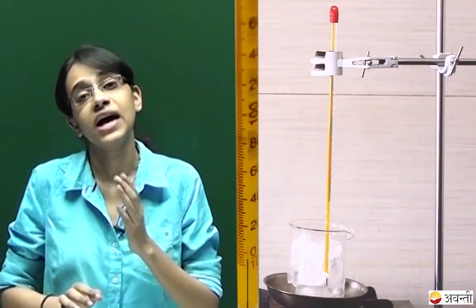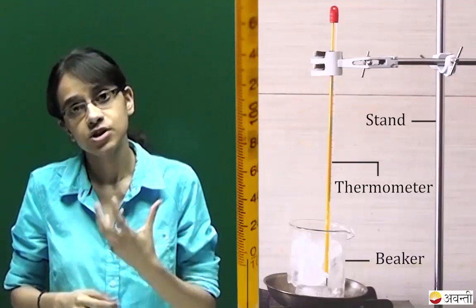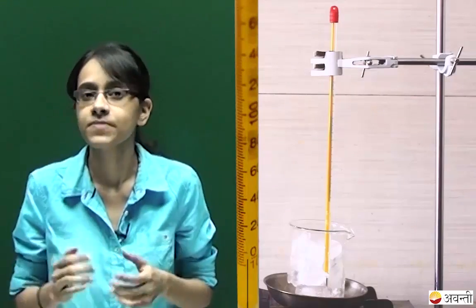To conduct this experiment, we have a very simple setup here. We have a beaker, a thermometer and a stand, and this beaker is kept on a stove and a container. This container usually has water in it, which means that it acts as a water bath. And this is done to provide uniform heating.